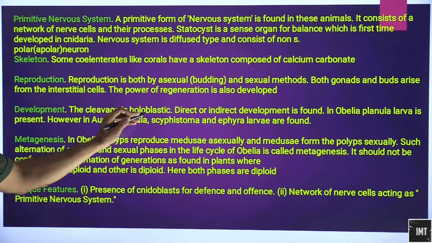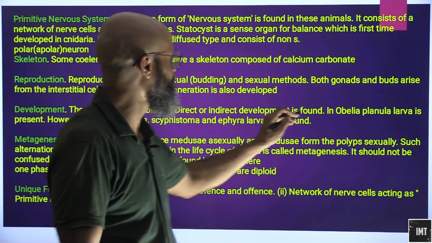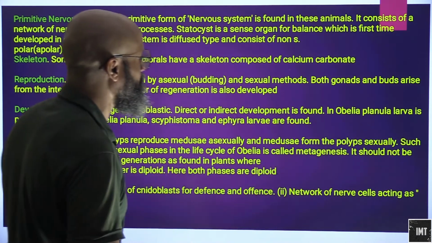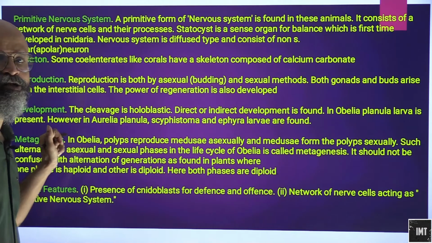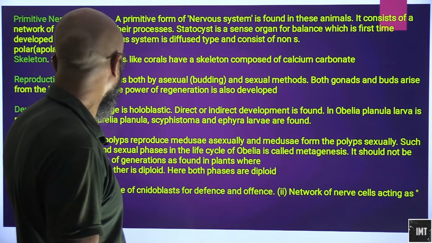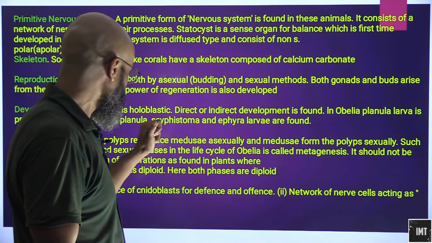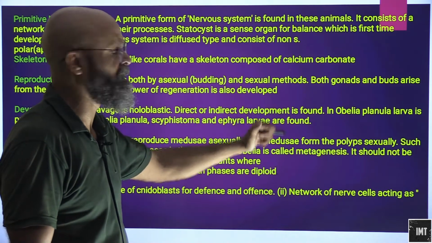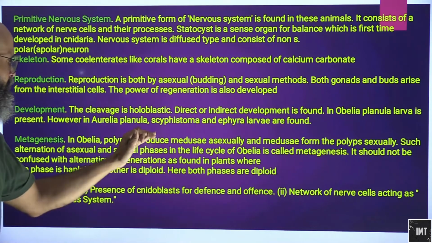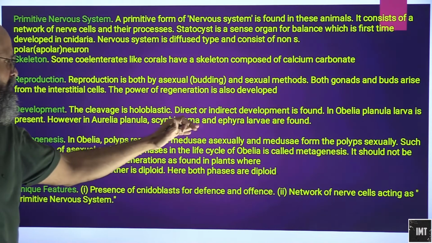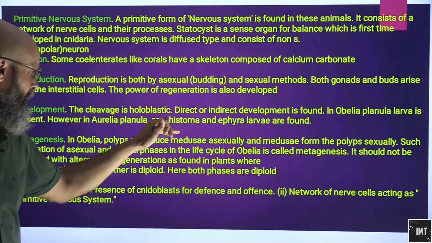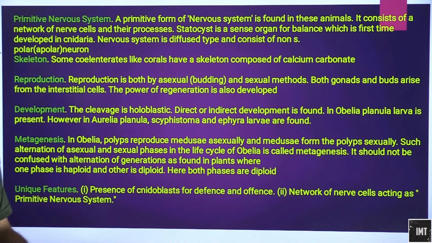Development: the cleavage is holoblastic. Direct or indirect development is found. In Obelia, the planula larva is present. However, in Aurelia, planula, scyphostoma and ephyra larvae are found. These are the larvae which are found.